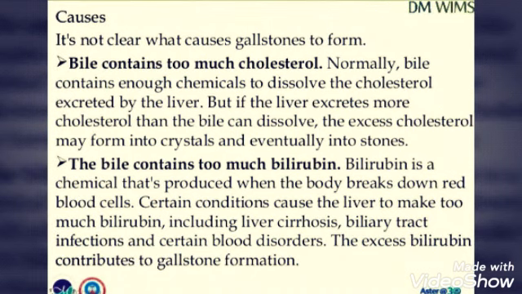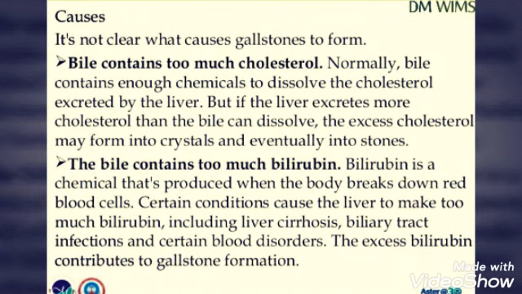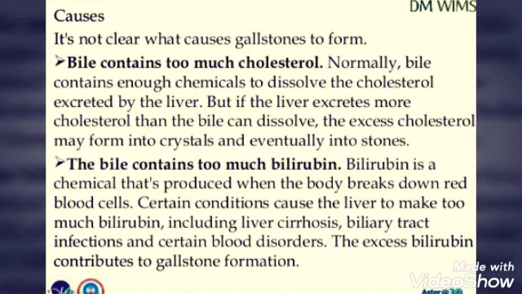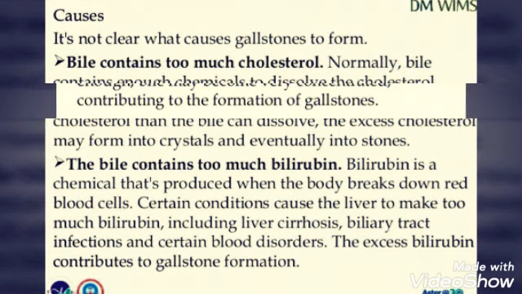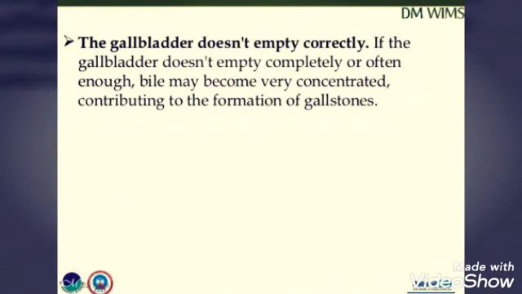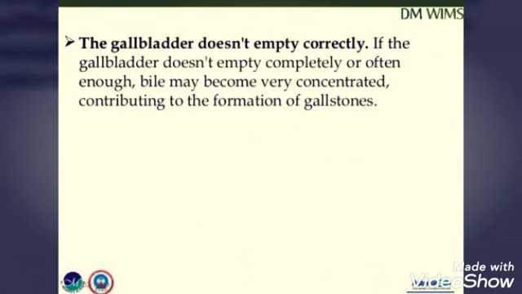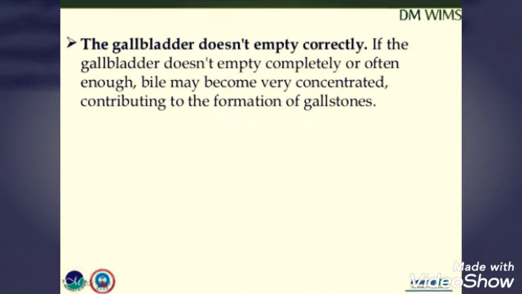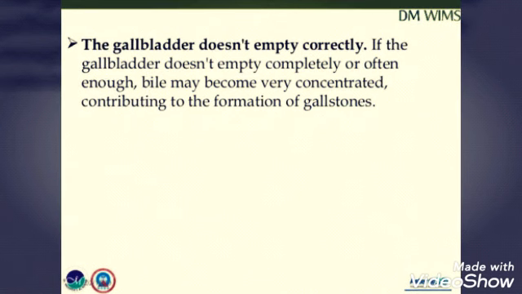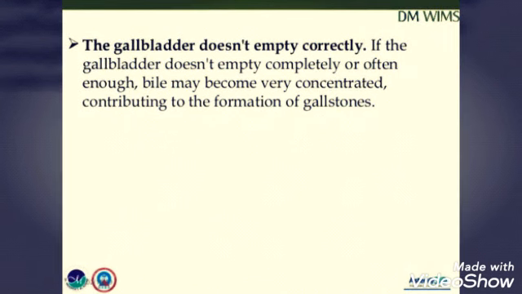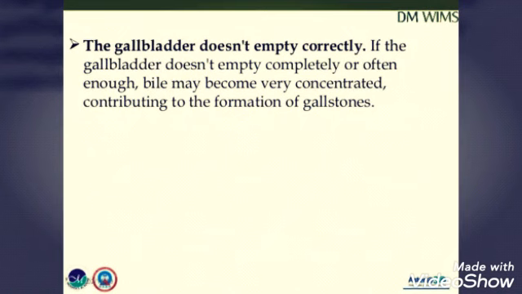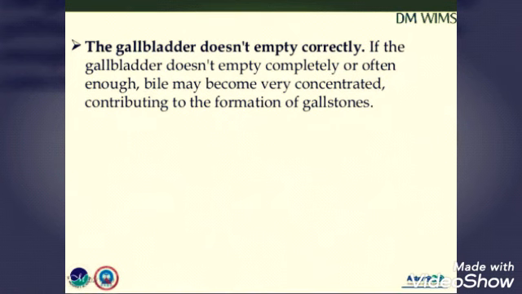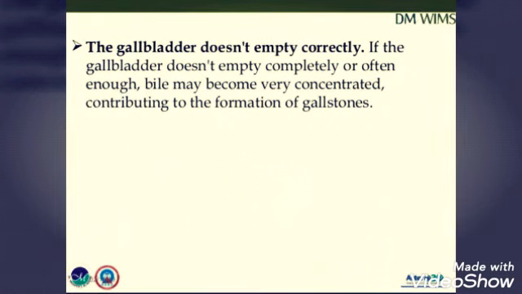The bile contains too much bilirubin, that is, excessive production of the bile. The same process happens: this excessive production of bile gets deposited and forms a stone. Then we'll move to the third option, that is, the gallbladder does not empty correctly. That is, the whole process is not taking place and some of the remainings are left in the gallbladder. If the gallbladder does not empty correctly or completely or often enough, bile may become very concentrated, contributing to the formation of gallstones. So these three factors cause the formation of stones in the gallbladder.